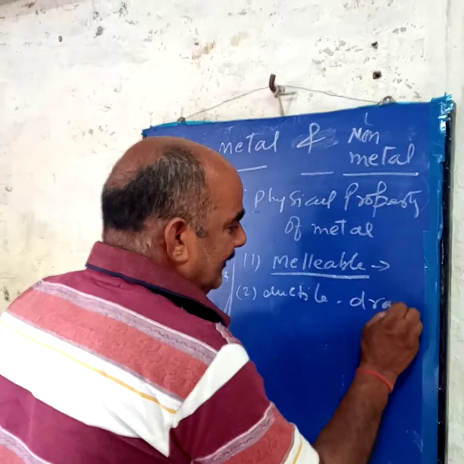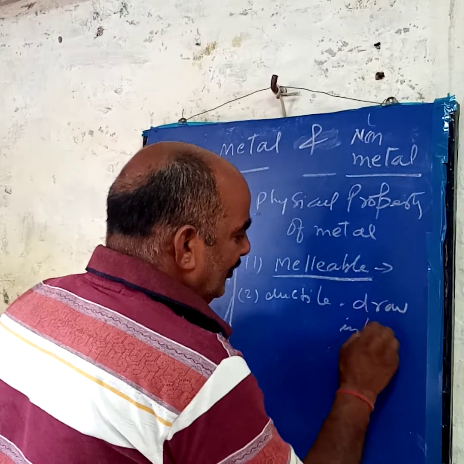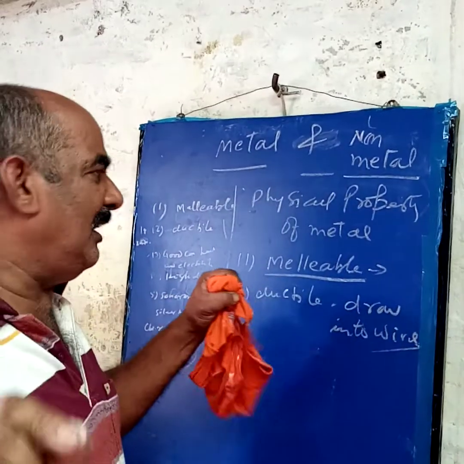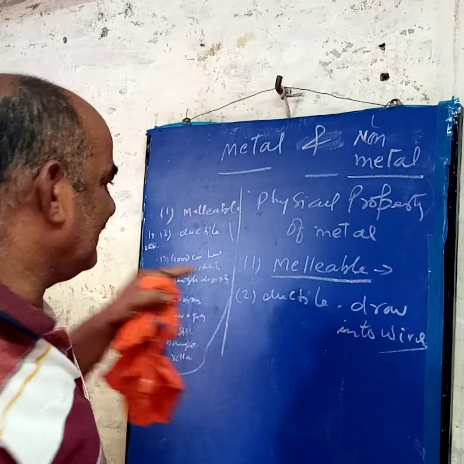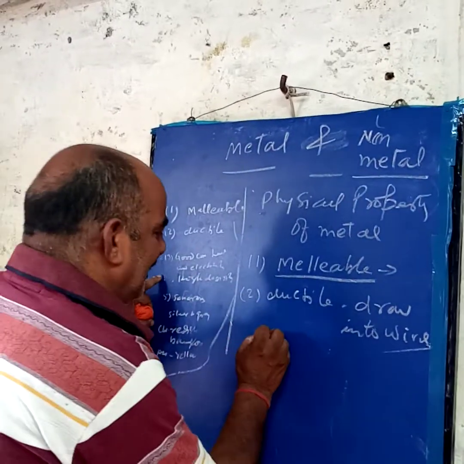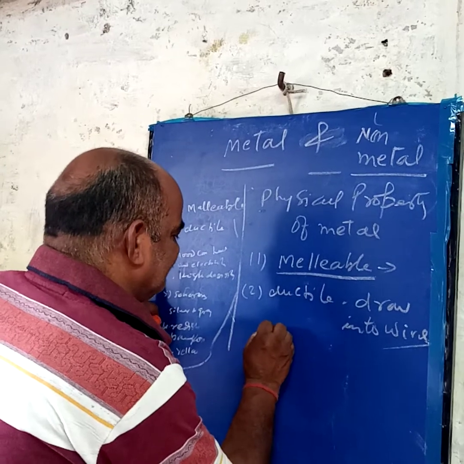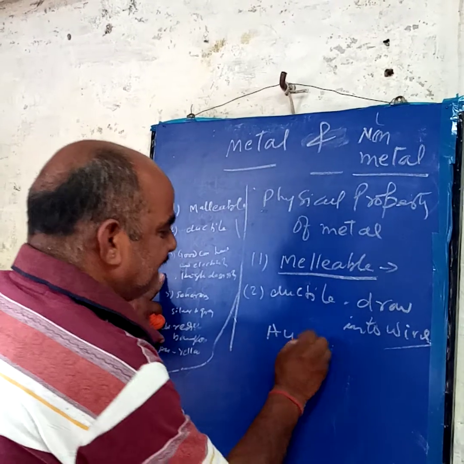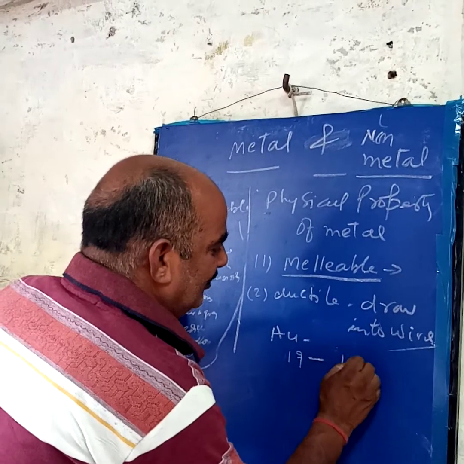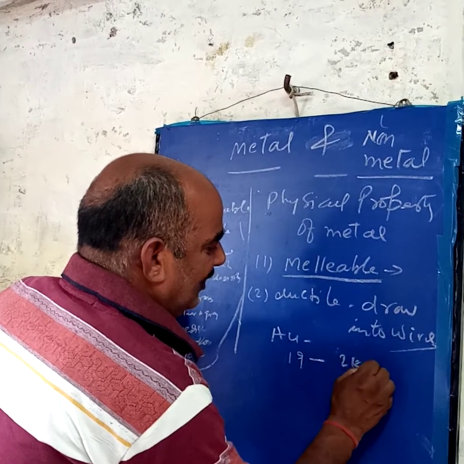Drawn into the wire. So all metals can be drawn into wire. Some are more ductile and some are less ductile. Suppose I take gold. You know the symbol of gold? Au, gold. One gram of gold can be drawn into a wire two kilometers long.